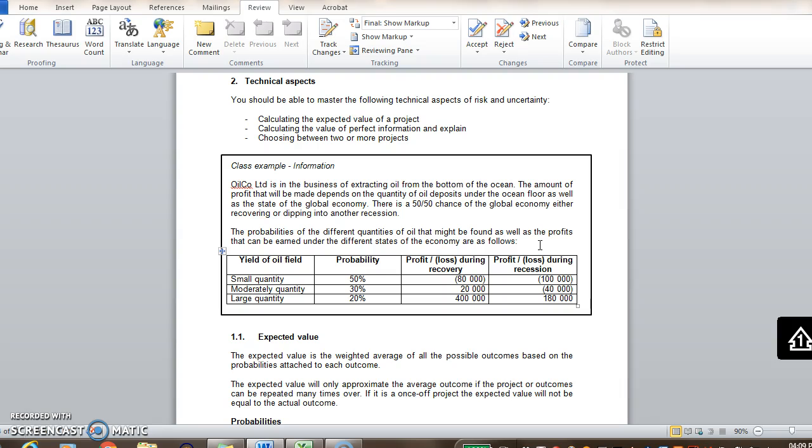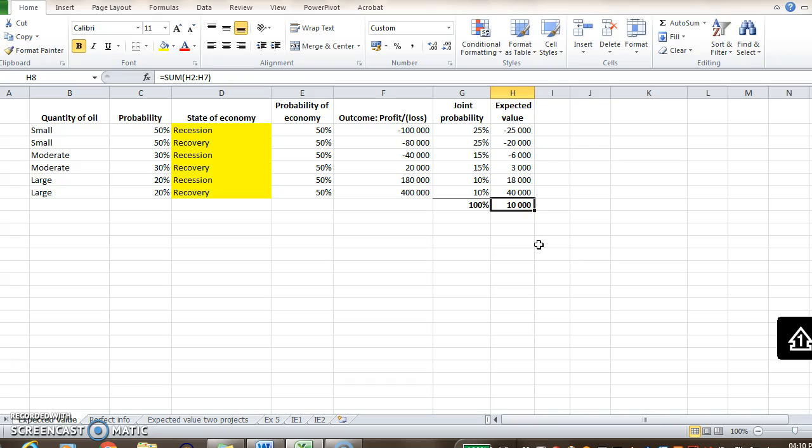So what does that mean for this Oil Co Limited? Well, if the expected value is positive, then they can go ahead and drill there. Remember, this is only if it's a repeatable exercise. So if they repeatedly drill in under the same circumstances with the same probabilities and possible outcomes, then over the long term, after multiple oil drills, the average of the actual outcomes will approximate this expected outcome or expected value of 10,000 Rand. But remember, this is not the actual outcome of the first drill.